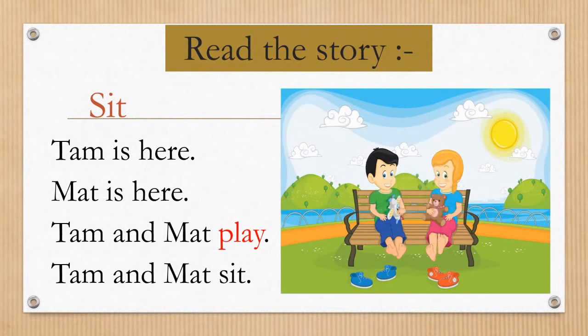Now let's once again read a story using the words which we read. So the name of our story is Sit. First I will read and you listen to it. Sit. Tam is here, Mat is here. Tam and Mat play. Tam and Mat sit. I will read the story once again. This time you repeat after me.